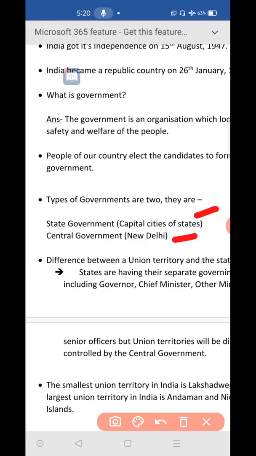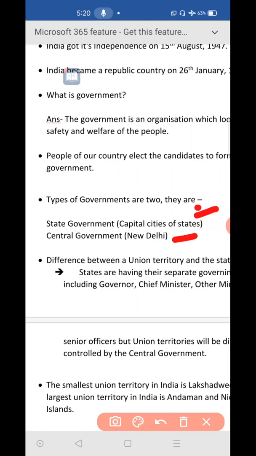So first, state government, it will be in all the states. There are how many states? 28 states, no? In all the 28 states there will be a state government. And in this government who will be there? The head of the state government will be the governor. Governor will be appointed by the president. He will be the head of the state government.